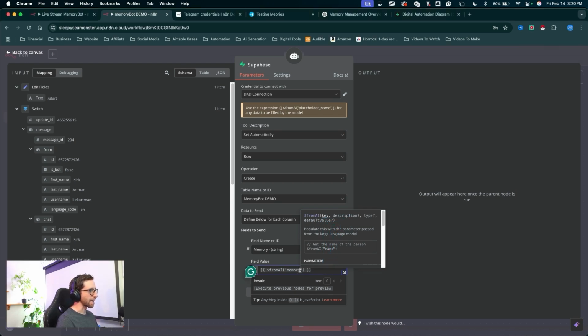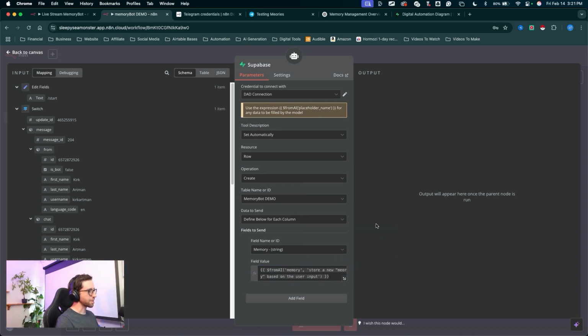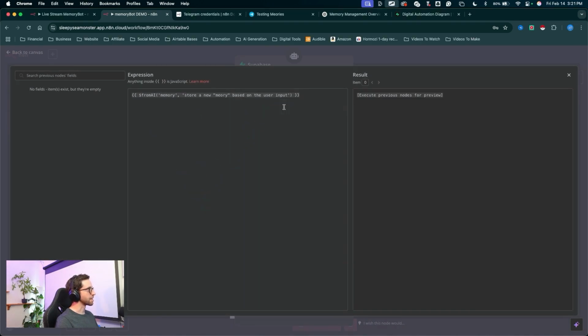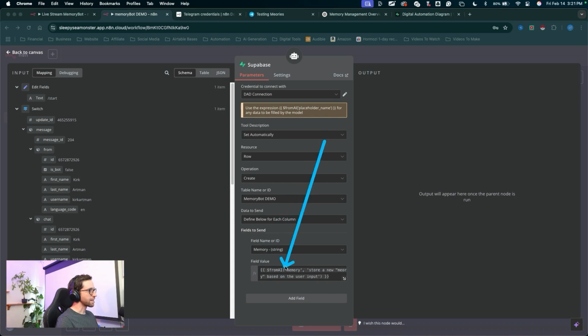So let's go ahead and add a description after the comma here. So I'll put in a comma and make sure to add quotes back in here. In between the quotes, I'll say store new memory based on the user input. So I'll just expand this out so you can see it a little better. Copy and paste this expression right here. I'll click outside of the expression field and we have that from AI expression in the field value.